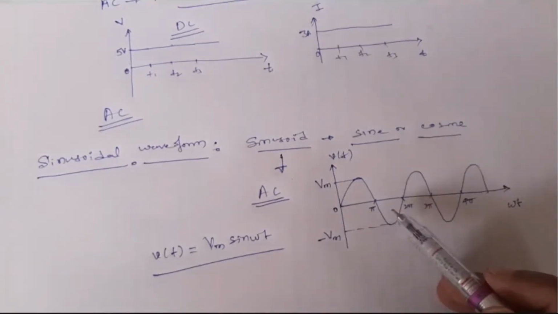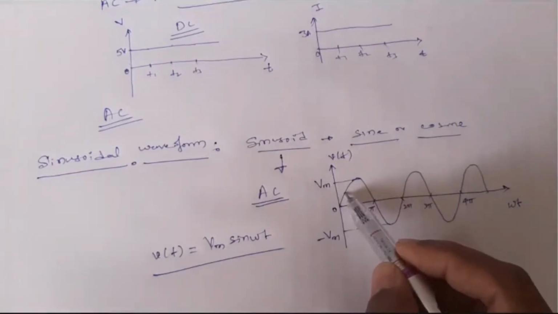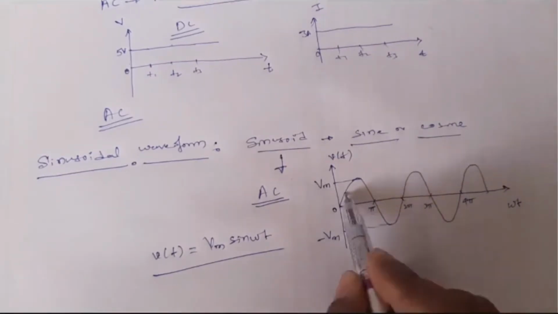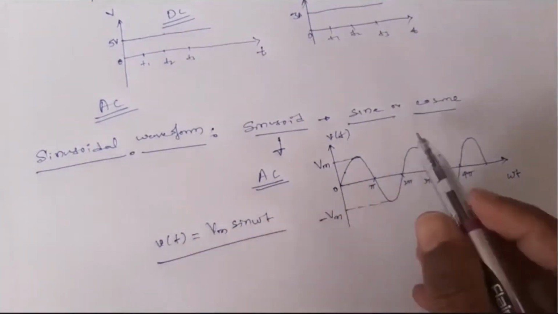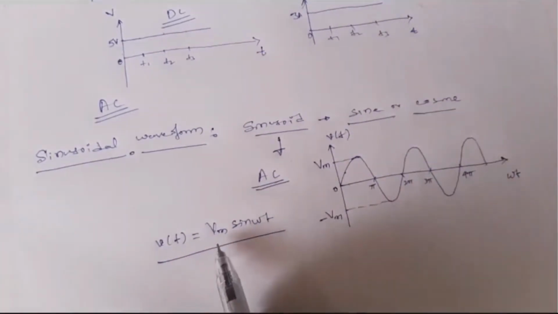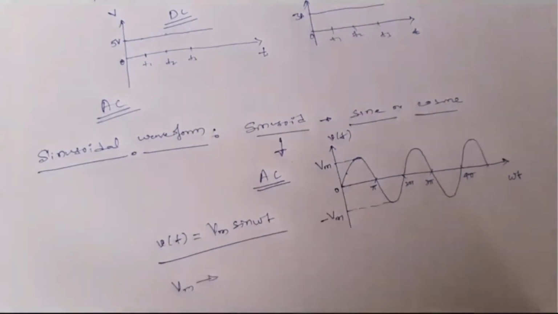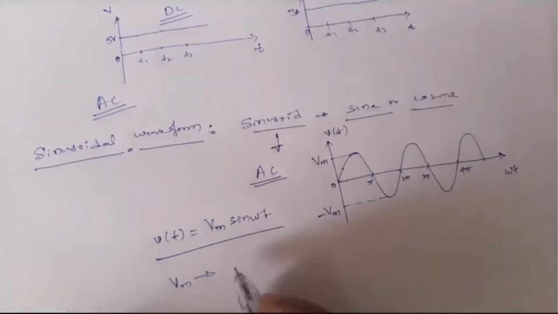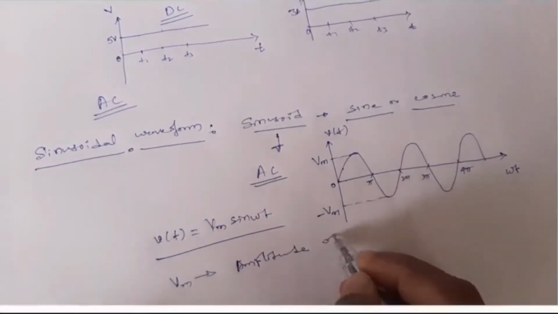But at any point of time, if I consider some V, it is the instantaneous amplitude. If I want to calculate the amplitude at this point, because the signal is represented by Vm sine omega t, what is Vm? Vm is the amplitude of the sinusoid, as I told, the peak amplitude or maximum amplitude of the sinusoid.